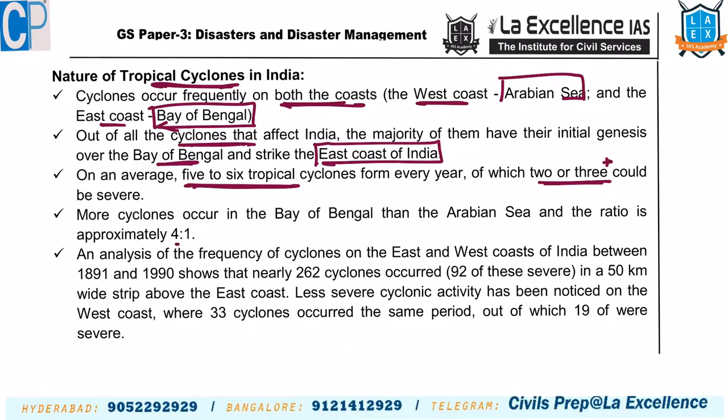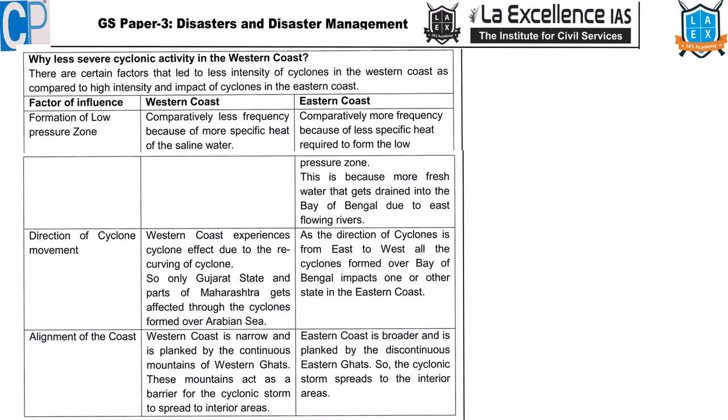And if you observe, Bay of Bengal region experiences more intense cyclones as compared to Arabian Sea. It's 4:1. The ratio is 4:1. Why this difference? If we take our Indian map like this, here there are certain factors which influence highly intense cyclones on the eastern side, comparatively low intense cyclones on the western coast. Why? Formation of low pressure zones.